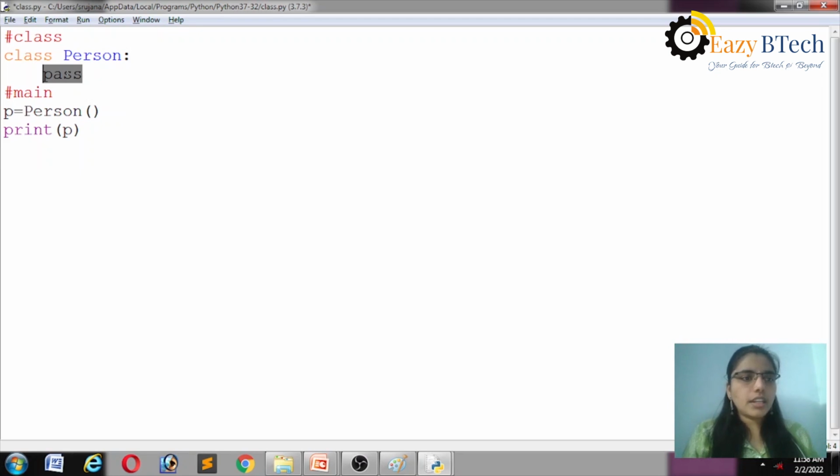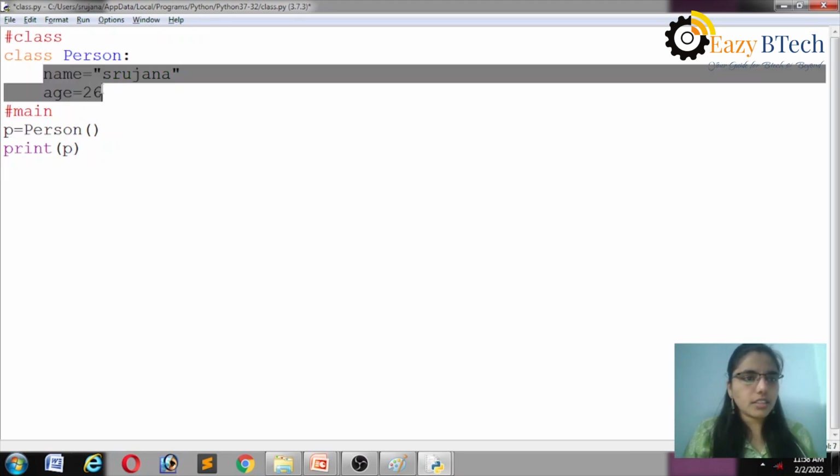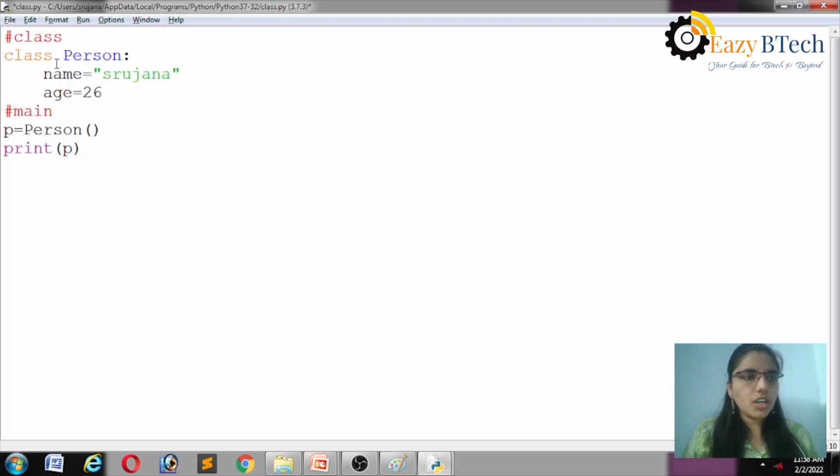Okay, let's give some functionality here. For example, person contains name is equal to, for example, Srishna. Again, person contains age is 26. Okay. So p.name. Let's print these attributes. Attributes are nothing but fields or variables. We can call them fields, attributes, variables, etc.